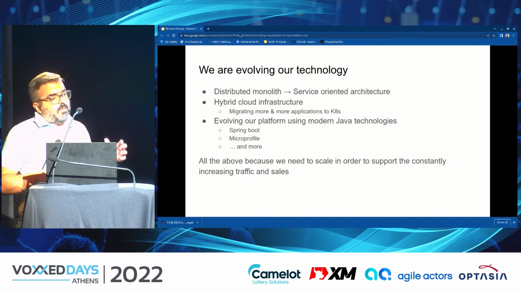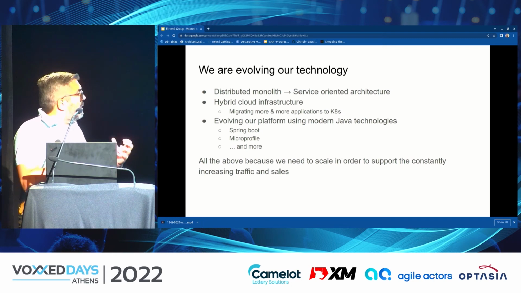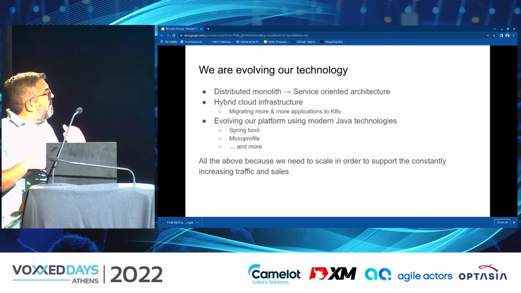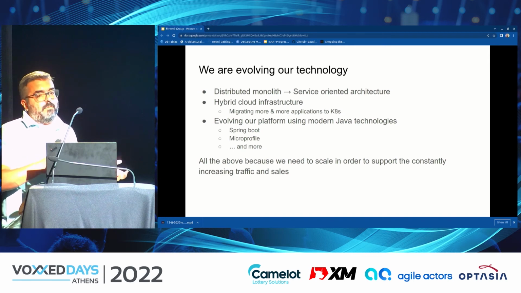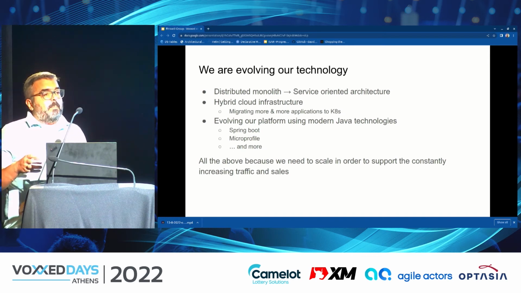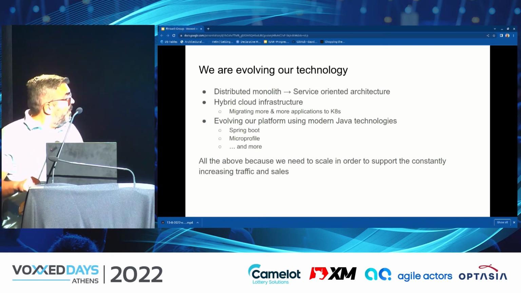About the core technology, the backend system, which is built in Java, we are evolving it continuously. We are moving from our homegrown framework for developing applications to Spring Boot. And in some places we also utilize libraries from MicroProfile and Quarkus.